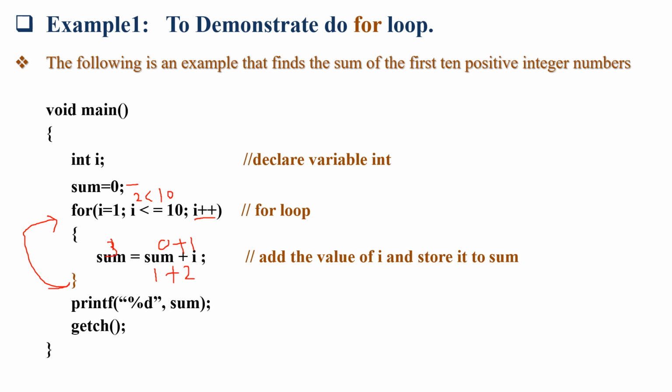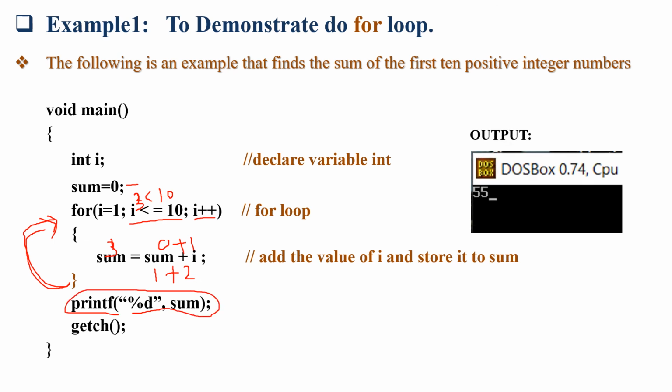So once again this for loop will be executed. Now the condition will check i equal to 3, 3 is less than 10. Yes, condition true. So it will be repeated until this condition is false. If it is true, it will be repeated continuously. So this loop will be executed 10 times. Okay, and the result of the sum will be printed here. So the result of 1 to 10 addition is 55.